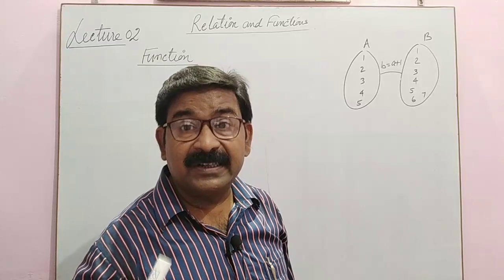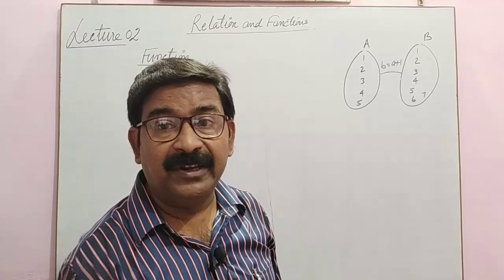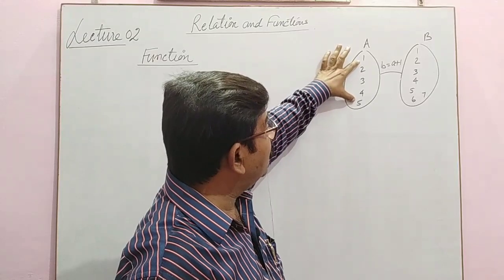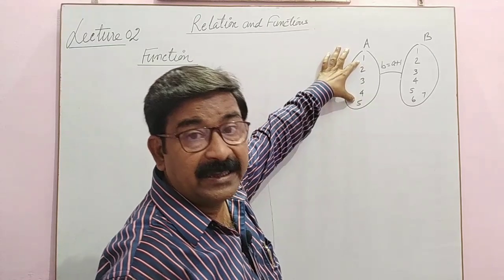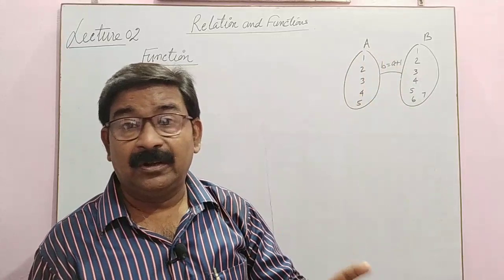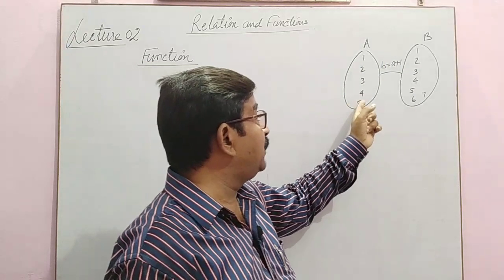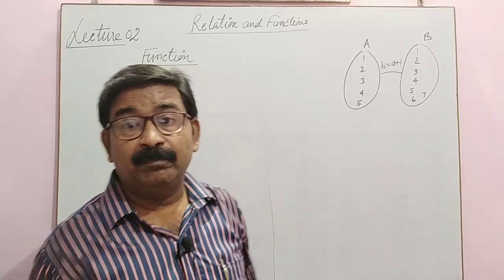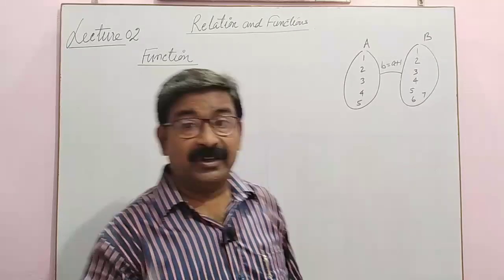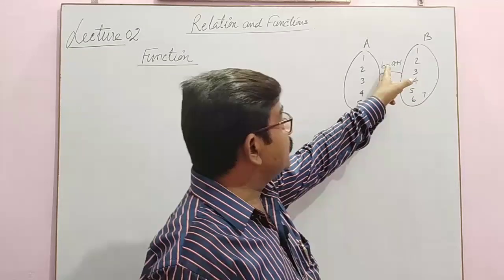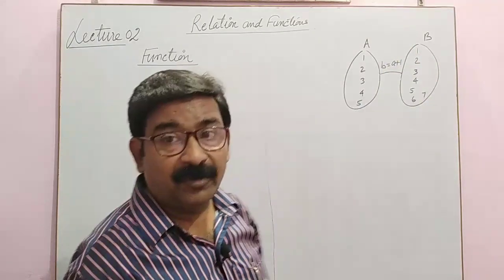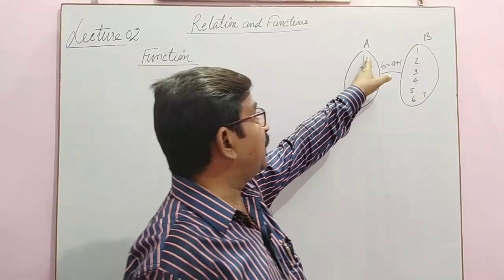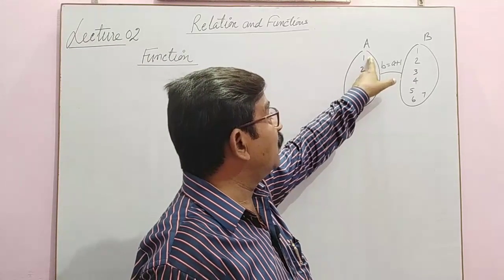So what is the sense of saying each and every element? It means no element of the first set is free from relation. No element of the first set must be left behind or without relation. See what I have told: the second element is one more than the first element, B is equal to A plus 1. What is the sense? If you take A equal to 1, then B is one more than that.